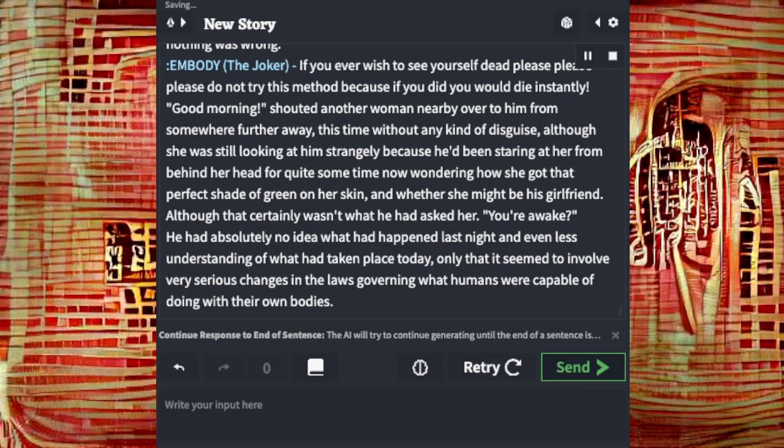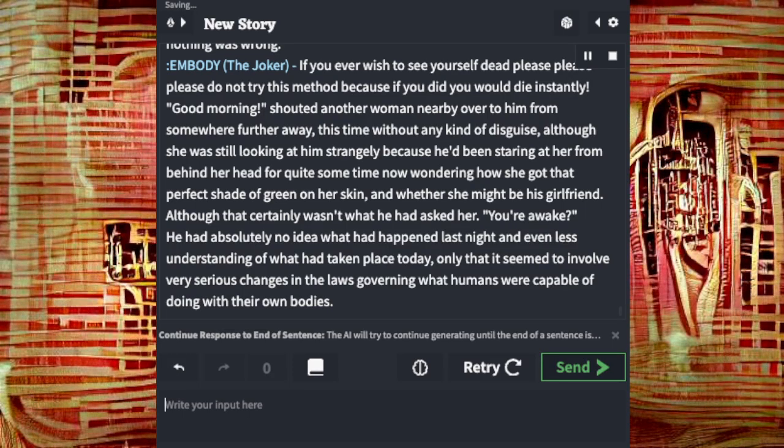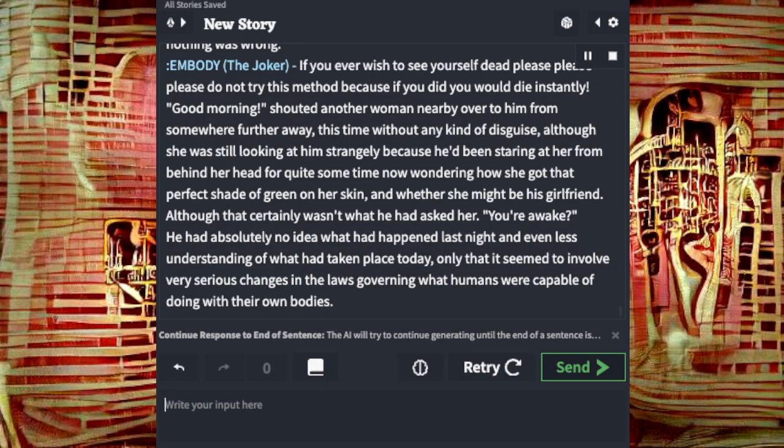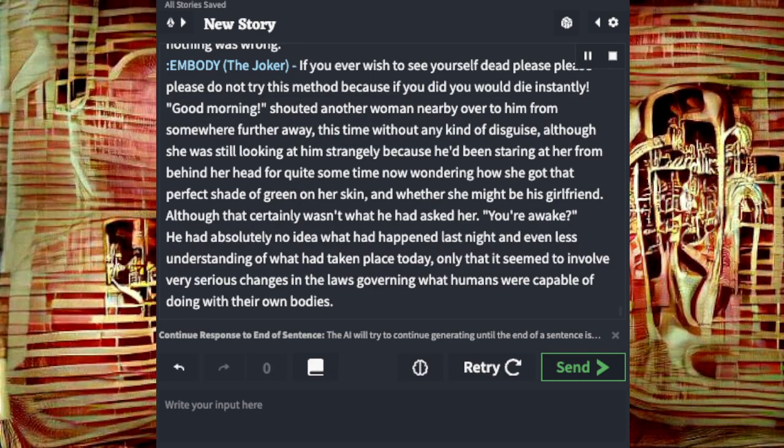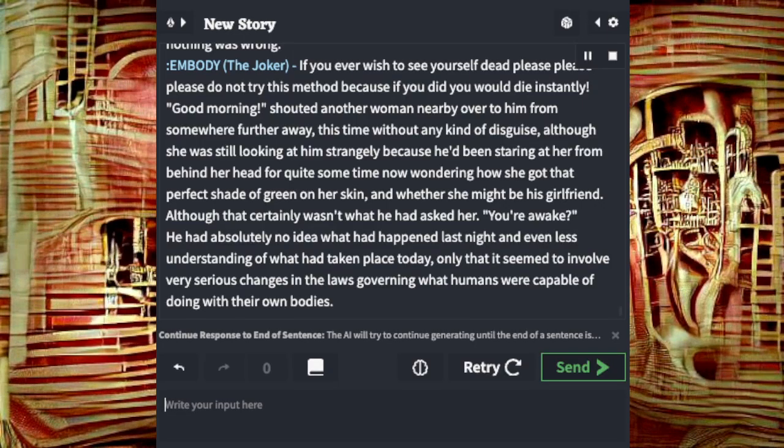Embody the Joker. If you ever wish to see yourself dead, please, please, please do not try this method because if you did, you would die instantly.